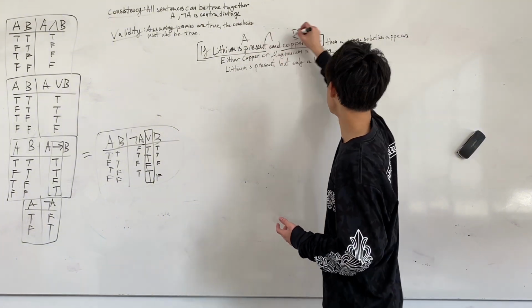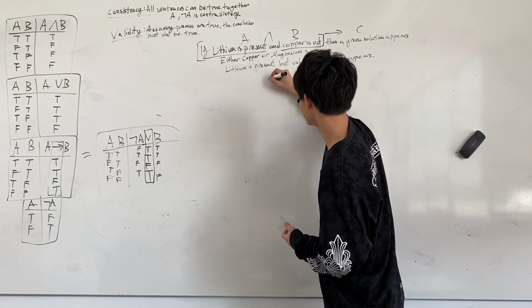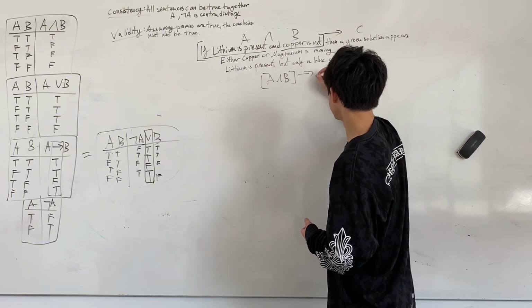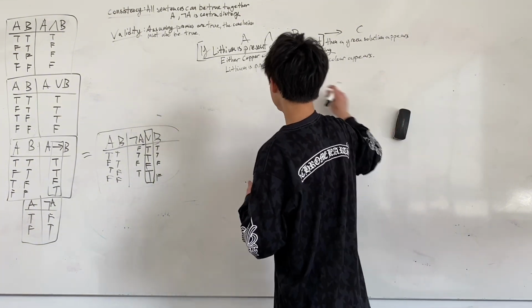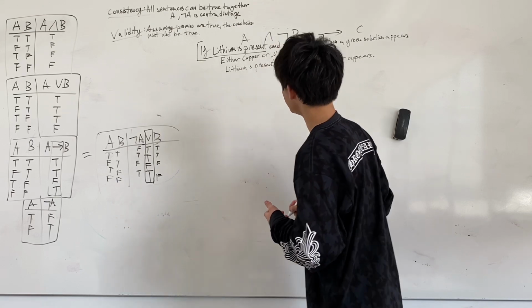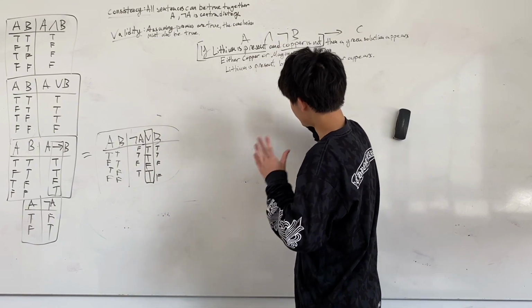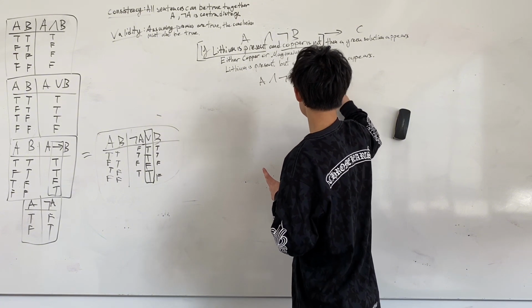So A and not B, therefore a green color appears, C. So the first sentence is A and not B, therefore C.